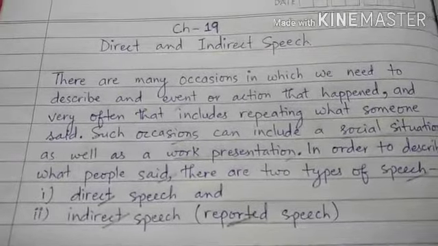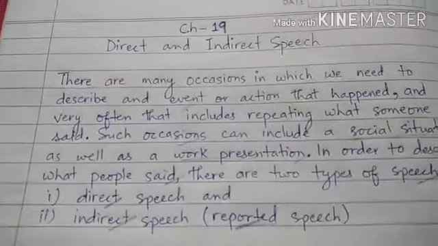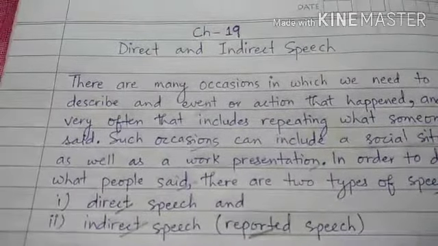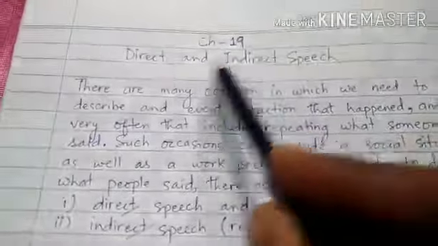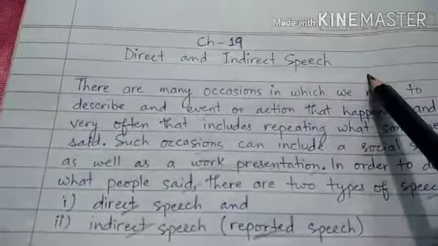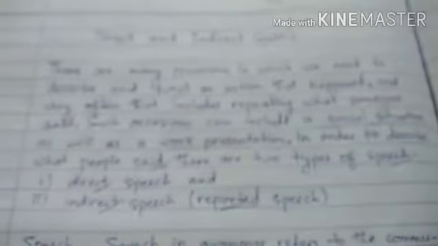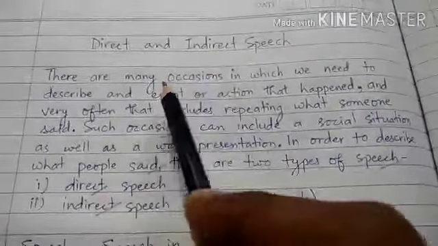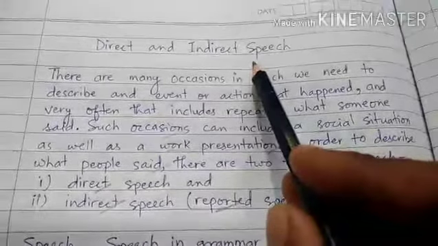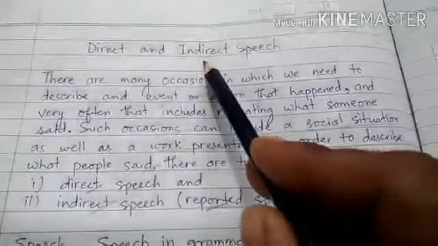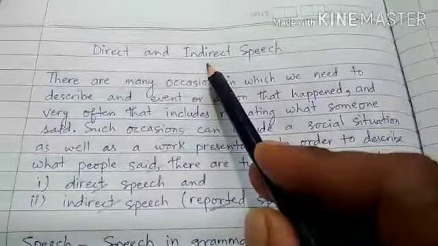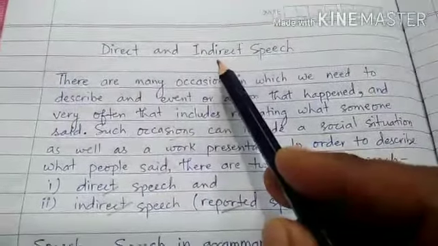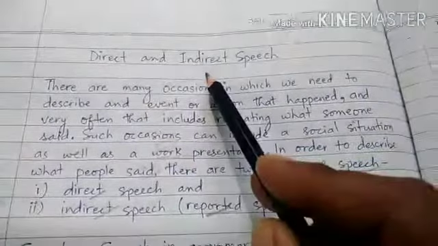In today's class, in this video, for the students of Standard 7, we will continue with the same chapter from our English grammar, that is chapter 19, Direct and Indirect Speech. In our previous video on the same chapter, we have already understood what is speech, what are direct and indirect speech. We have also understood some important points that we have to follow whenever we are changing sentences from direct to indirect speech.